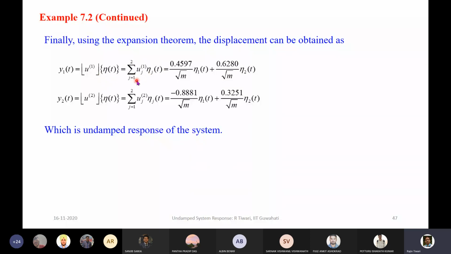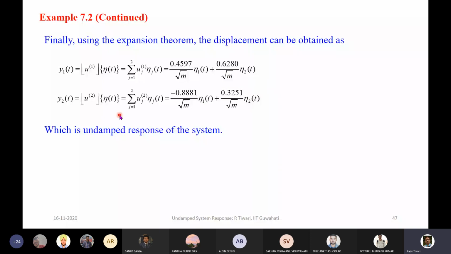If this is an n degree of freedom system, then the summation will be from 1 to n. These are from the first column, first row element, and this is the first column, second element of the mass normalized modal matrix.